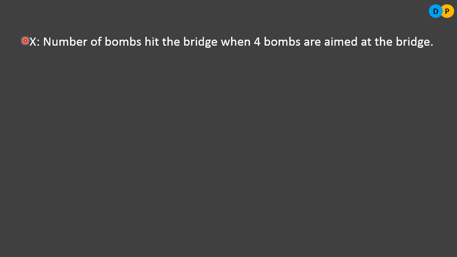So how many times are you making this trial? 4 times. For each trial, what is the probability of success? Half. It is the same for all the trials. So x is a binomial variate. How are you going to mention it? X is a binomial variate with 4 comma half. What is 4? The n value. Parameter n is 4 and parameter p, the probability of success, is half.